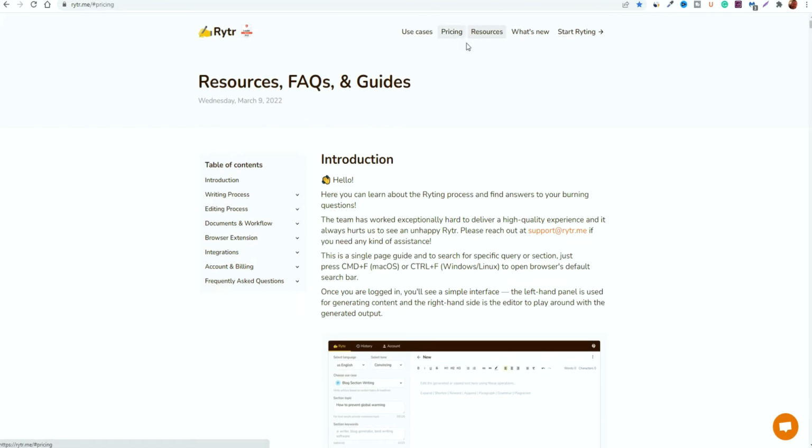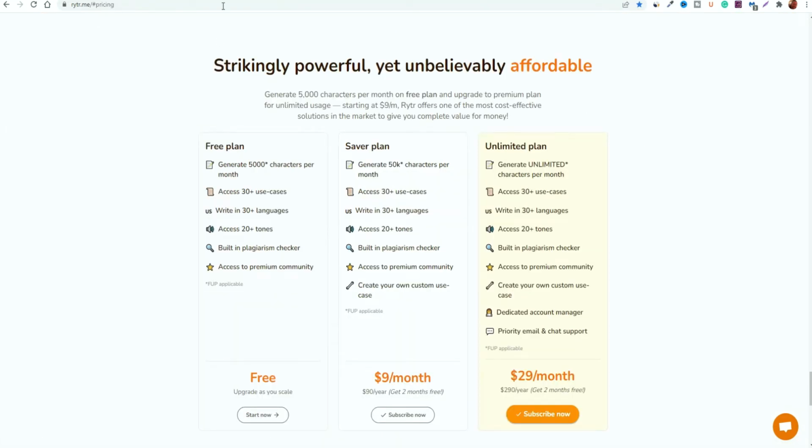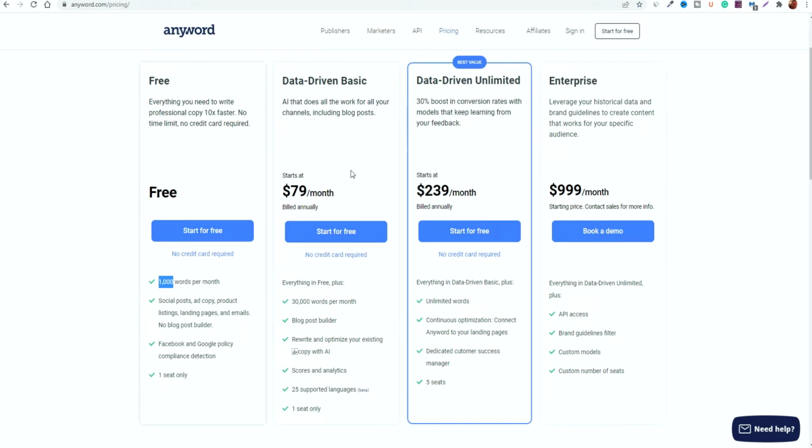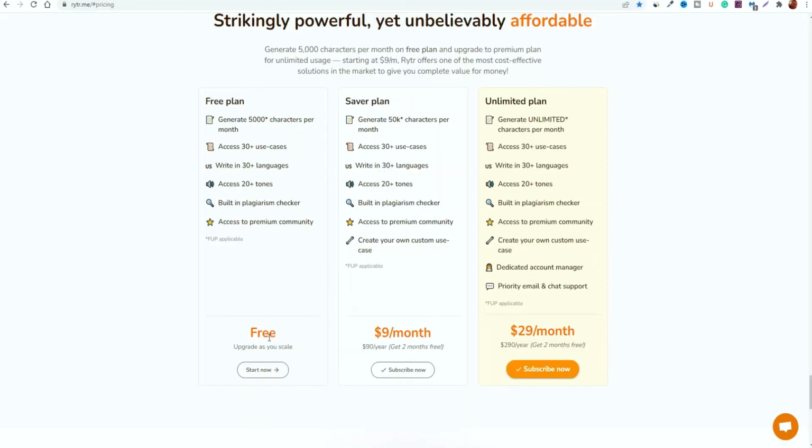But one of the best ideas behind Rytr, unlike the previous platforms mentioned, is that it's also the best value for money in terms of monthly subscriptions overall. With a free plan, compared to the likes of Anyword where you only get 1,000 words per month, with Rytr you can generate up to 5,000 words, which is perfect for getting started. You can write in up to at least 30 languages with access to 20 different tones, and it has its own built-in plagiarism checker so that you won't have to worry about getting in trouble for copying other people's content. So this would be perfect to get started.